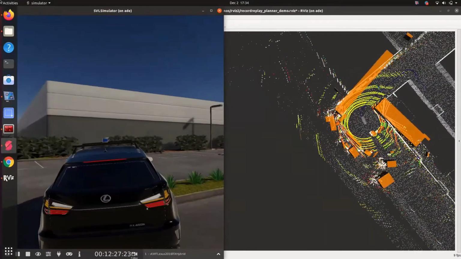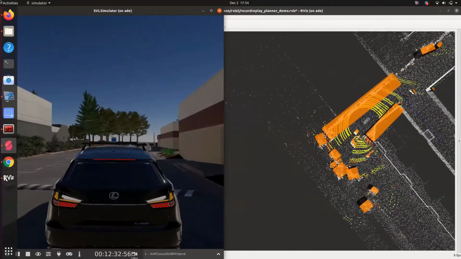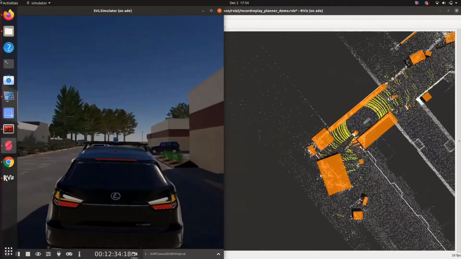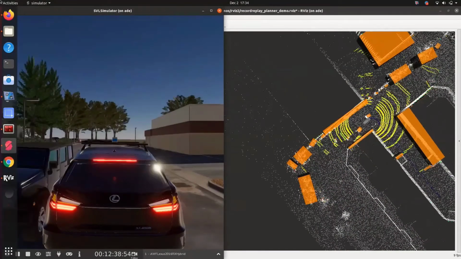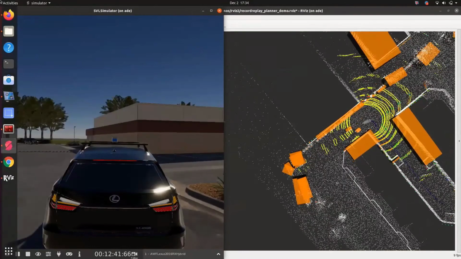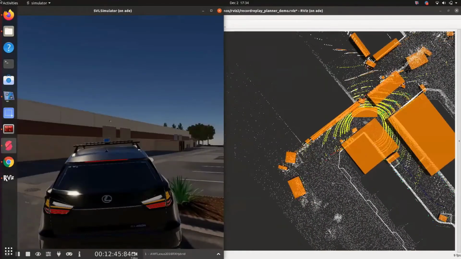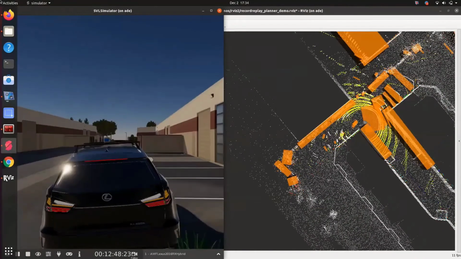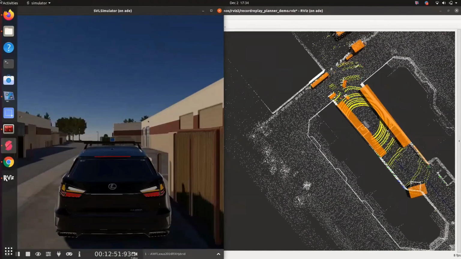So this is how we test. If the car is moving, deflecting from the trajectory, it means there is something wrong in the controller module. You can also see the bounding boxes are not so accurate. So that means again there is some improvement needed in the 3D perception stack or whatever.